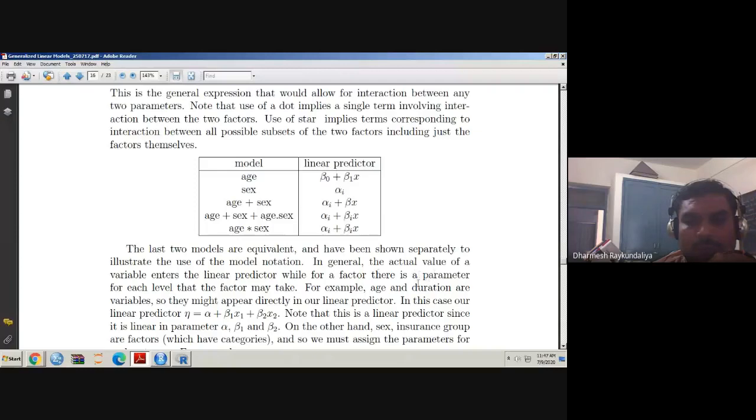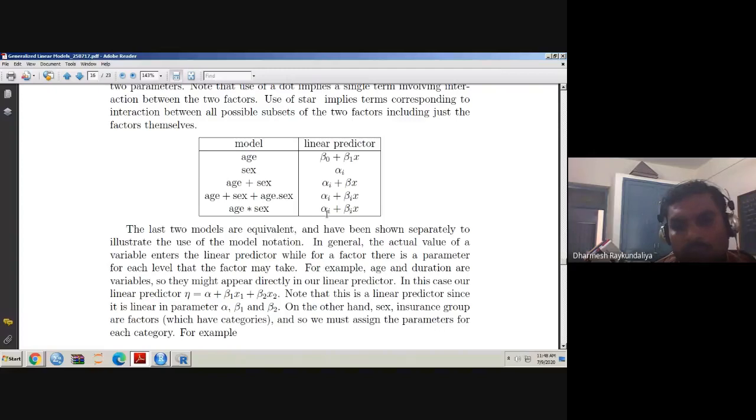In general, the actual value of a variable enters in the linear predictor, while for a factor there is a parameter for each level that factor may take. In general, an actual variable, if it is a covariate, directly enters into the linear predictors, and if it is a factor, then parameters are introduced into the linear predictor. How many parameters are introduced? It is equal to the number of categories that factor has. In our case, we have sex having 2 categories. That is how alpha I takes values 1 and 2.